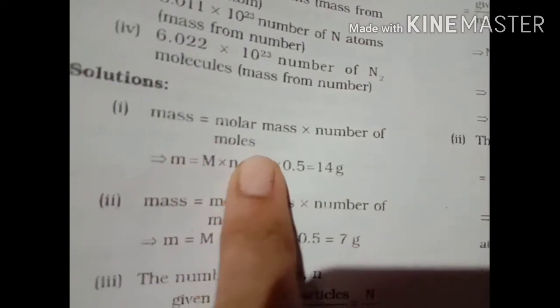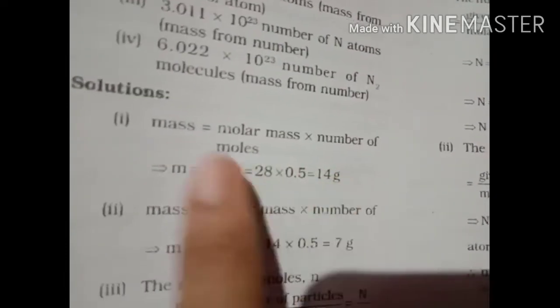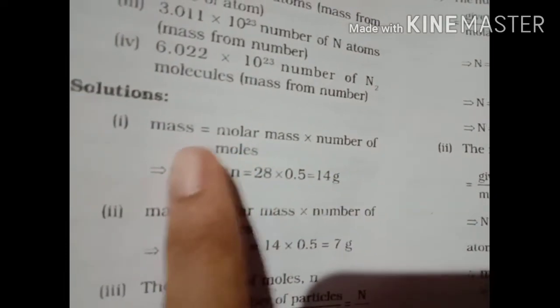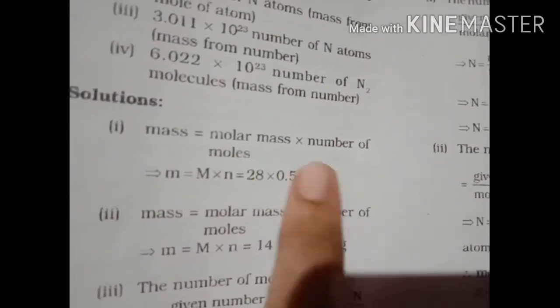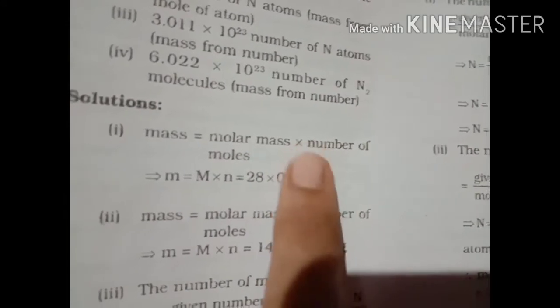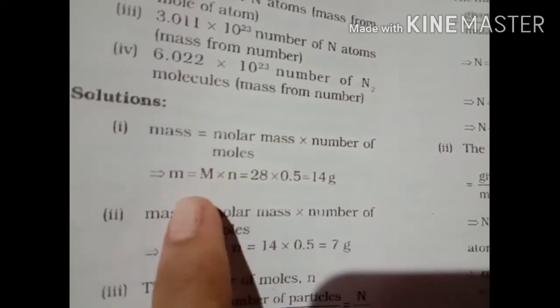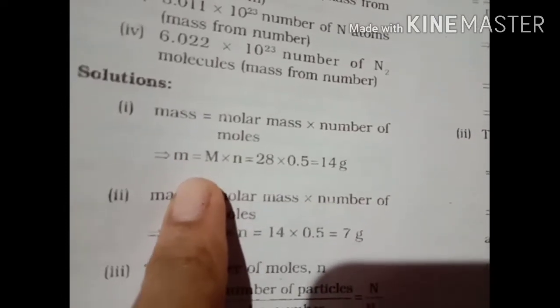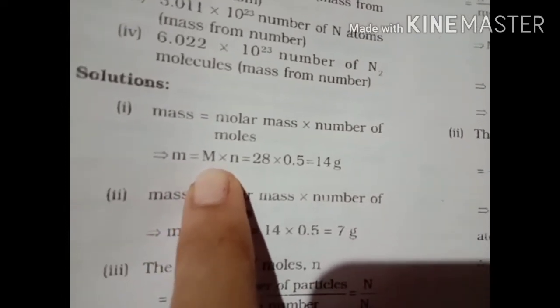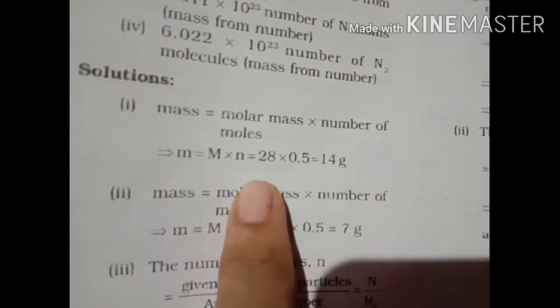We know the formula: mass is equal to molar mass into number of moles. So small m is equal to capital M, that is molar mass, into n, the number of moles.